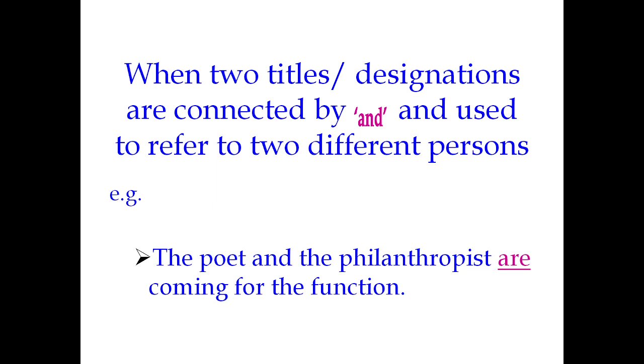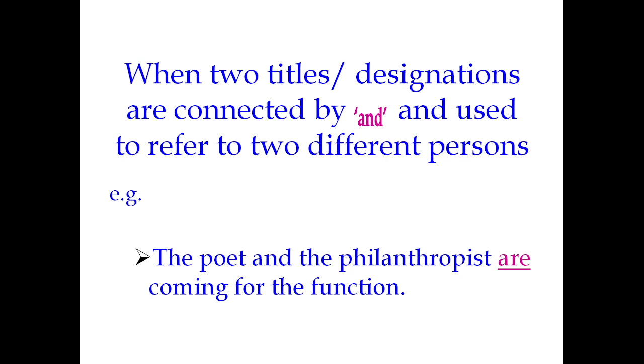In the above given sentences, if you see, the is used only once, whereas in this example you all can see the poet, the philanthropist. Both are different persons, and we can understand this by the definite article the. The is used before two nouns. The poet and the philanthropist are coming for the function.